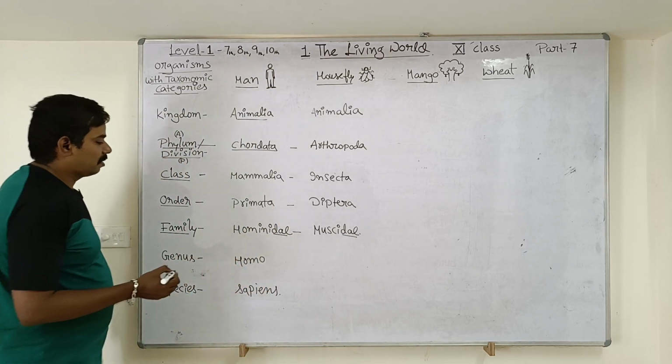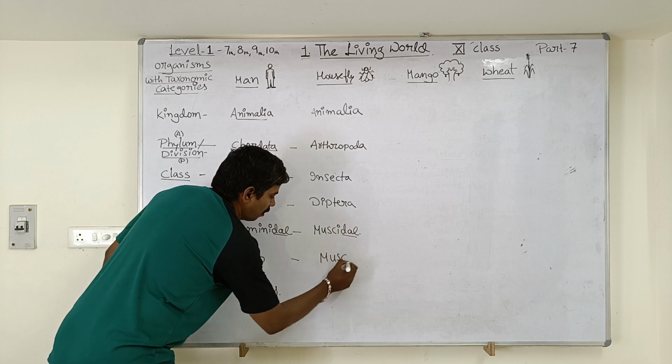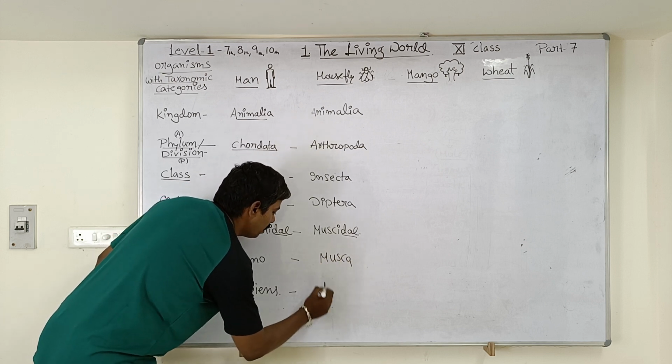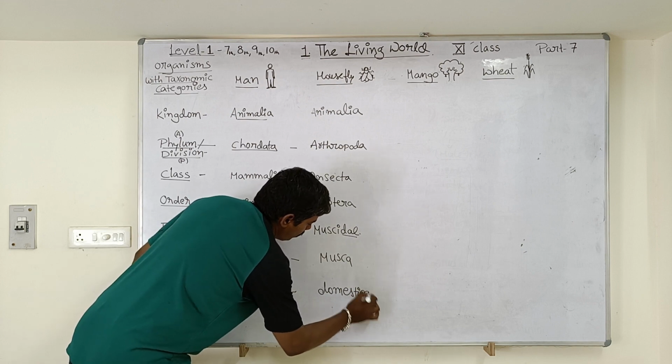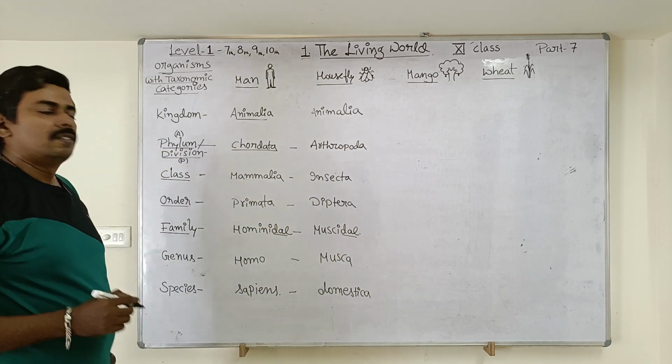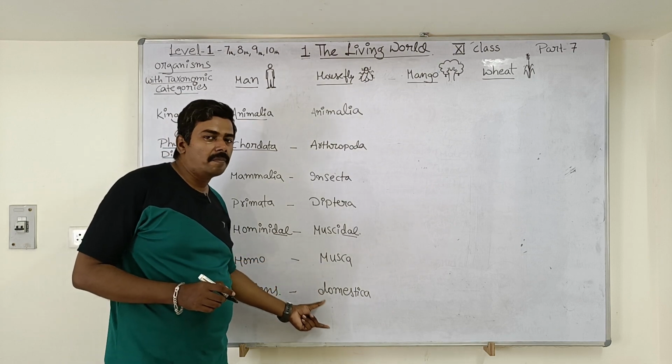Next, genus: Musca. Species is domestica. So the scientific name of the housefly is going to be Musca domestica.